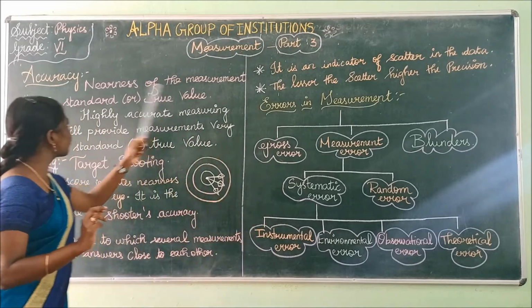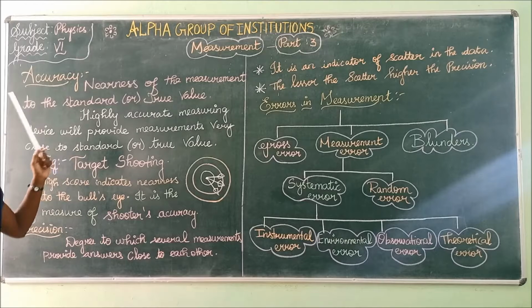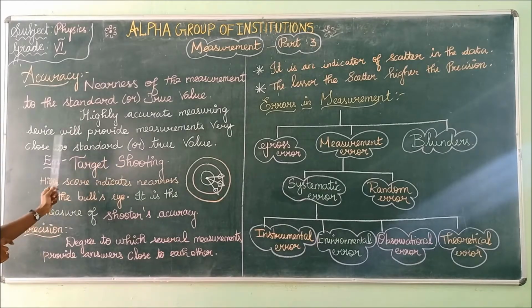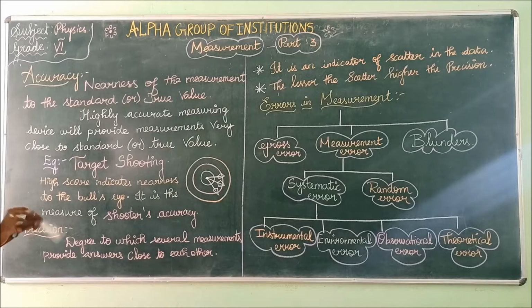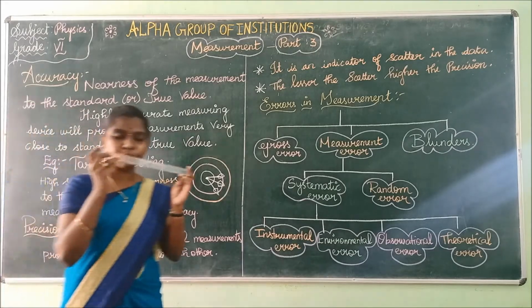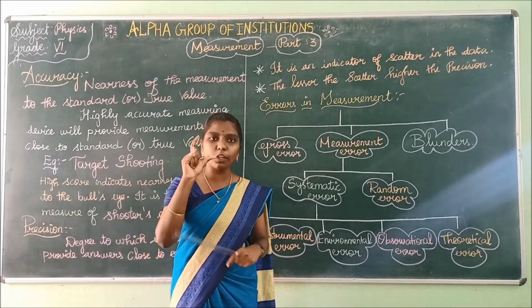Accuracy is the nearness of the measurement to the standard or true value. Standard is nothing but the fixed value. Next, a highly accurate measuring device will provide measurements very close to the standard or true value. Accurate measuring devices will provide the true value. That is, if the device is accurate, if the device has no errors, then your answer will be accurate.